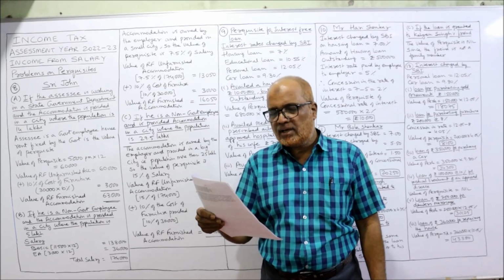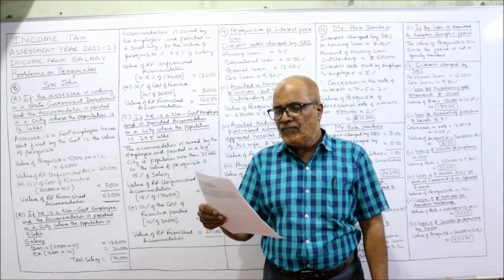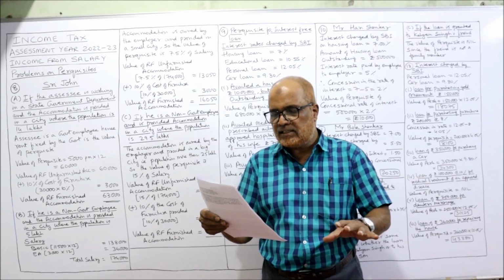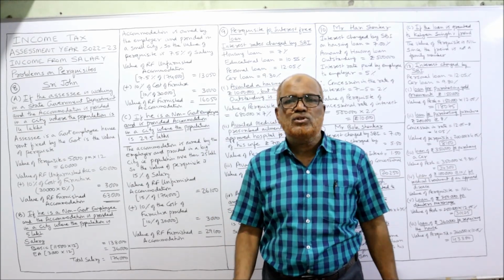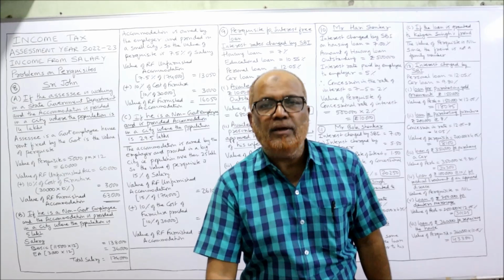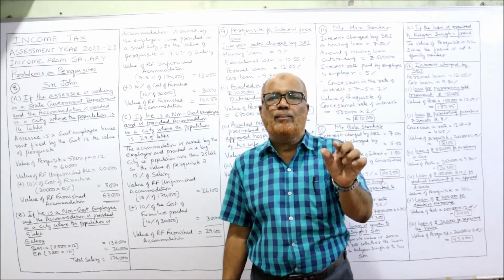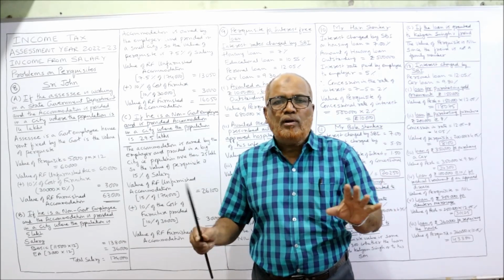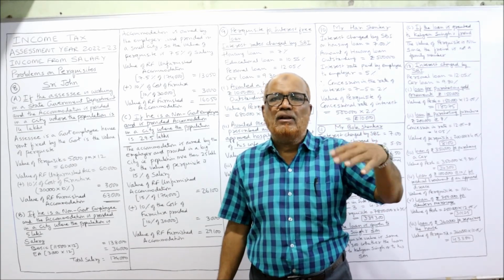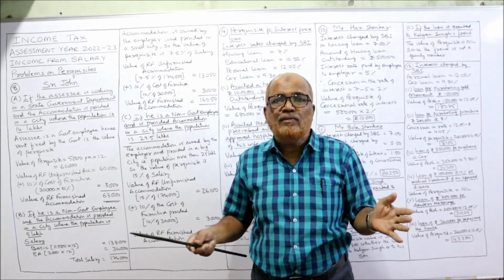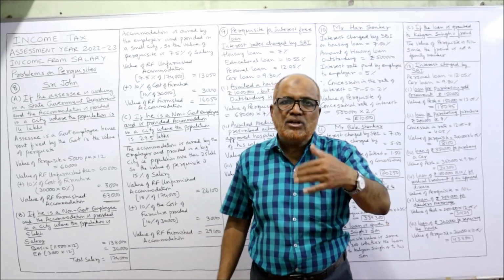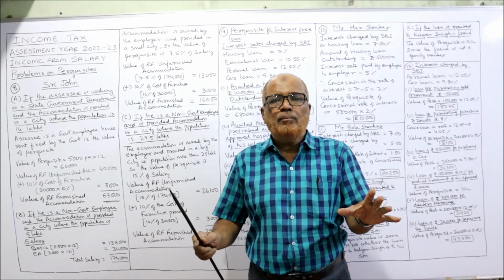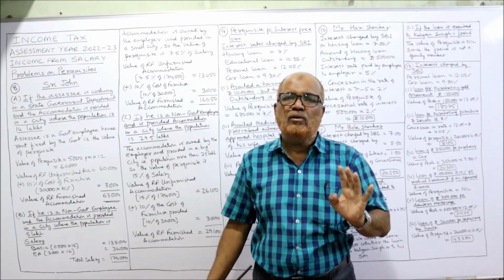A, B, C, 3 situations are given. First I am reading out situation A. If he is working in a state government department and the accommodation is provided in a city where the population is 14 lakh. If he is a government employee, then the rent fixed by the government is the value of the perquisite. We don't require any other information like municipal rental value, fair rental value or population of the city. That is required only for non-government employees. For government employees, rent fixed by the government is the value of the perquisite.